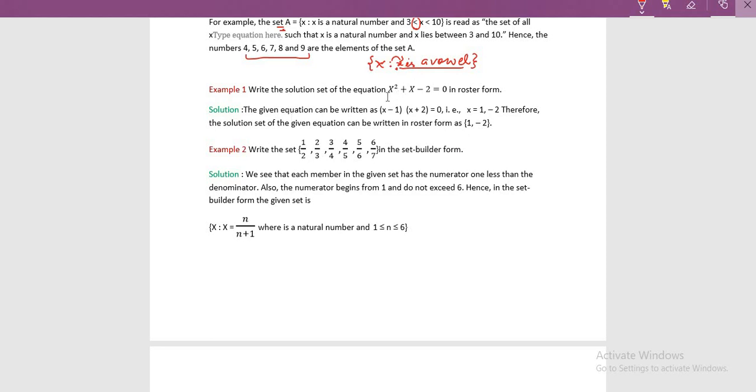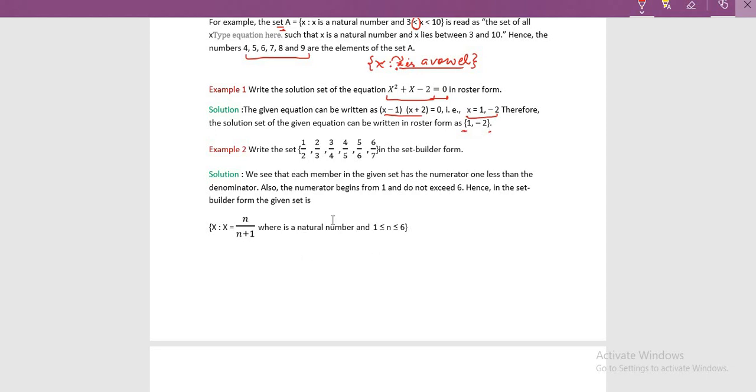For finding the solution, this is a quadratic equation, so use the method to find the roots. When you split this, you get the roots x equal to 1 and minus 2. So in roster form, put the curly bracket and write both elements, separated with a comma.